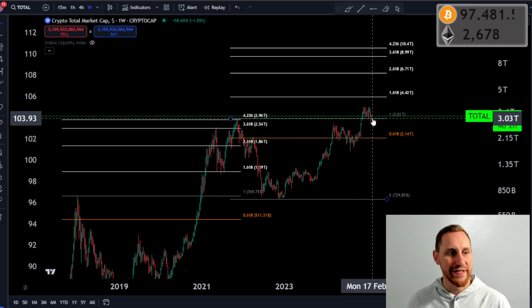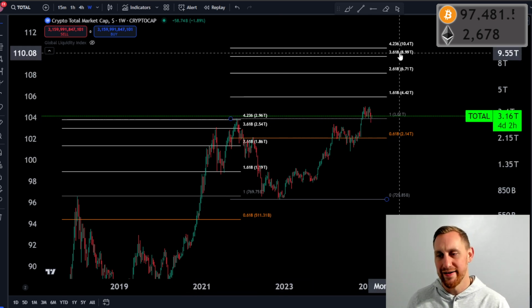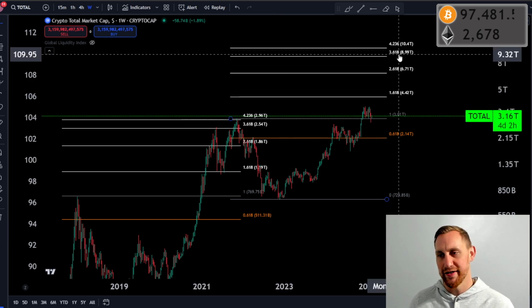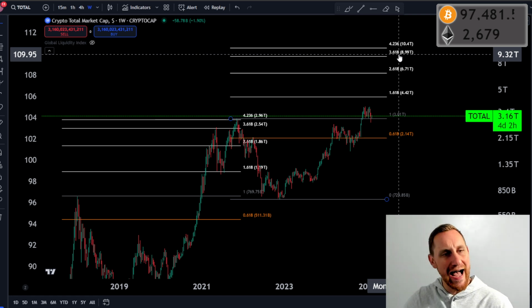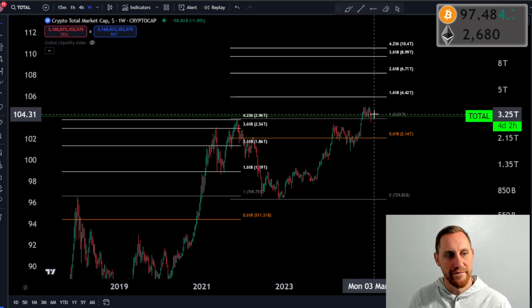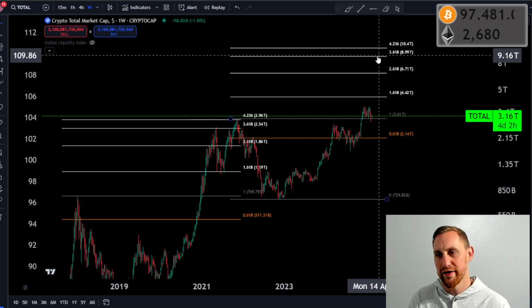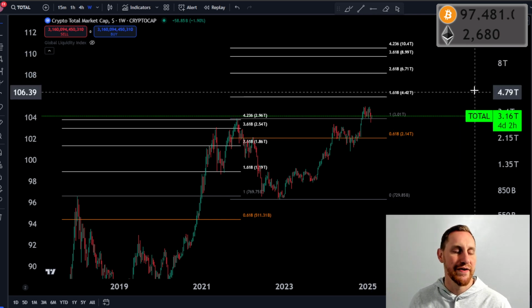So as we sit here in the beginning of February, right on top of the previous all-time highs, like we did last cycle, what is going to get us, if we are going to continue up for total market cap, which I believe we will? I just don't know which way it's going to be. Is it going to be Bitcoin-led or altcoin-led? I don't know. That's why I own both. But from the standpoint of the move up here, what's going to lead us up there? That's the question you have to ask yourself. That's the question you have to find out.